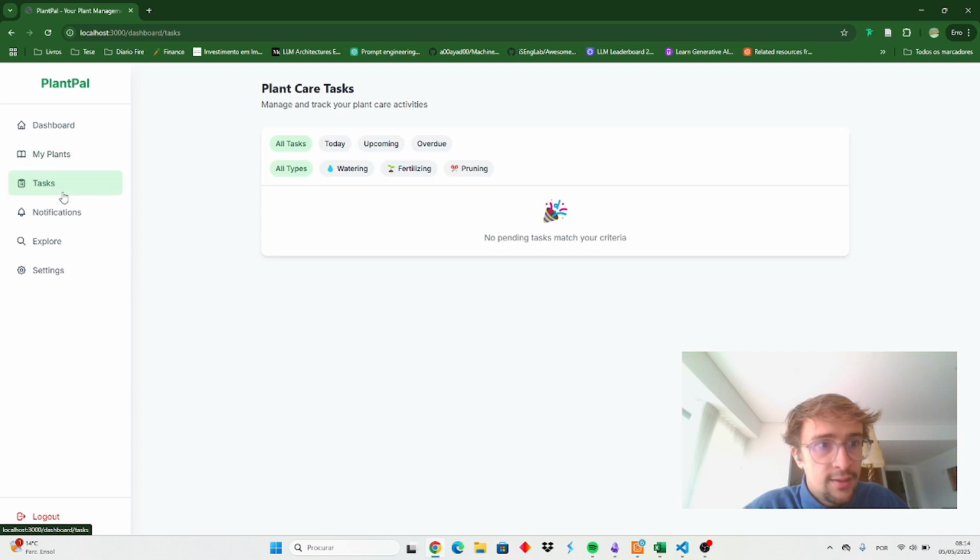Then you have the tasks manager. This one is not functioning yet, but my idea is that, based on the plant that you have, the web app should send you notifications of what to do regarding the plant, whether you should be watering, fertilizing or pruning, and this will be done through the API. But it's a later feature.